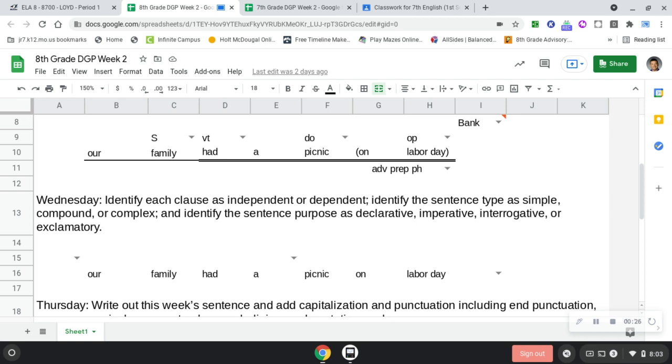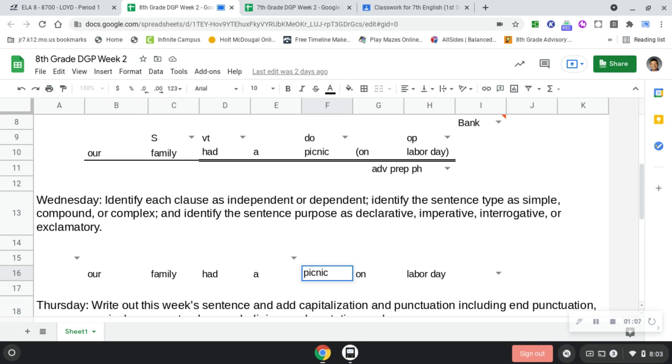Kayla, you have a guess, but you're afraid you might be wrong. Give it to me anyway. Give me one bracket. Before picnic. So you're saying right here. And here's why I like your example: if we put a bracket right there, is there a subject and a verb on either side of this bracket? Picnic on Labor Day has a subject and verb inside of it? No. It does not. Remember, it has to have it on both sides.